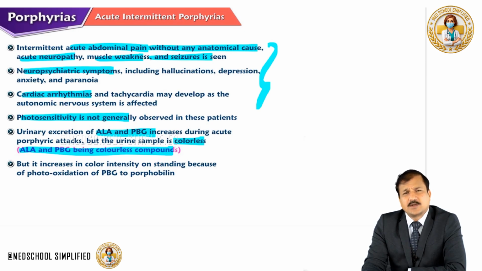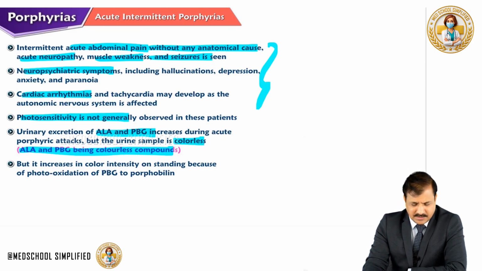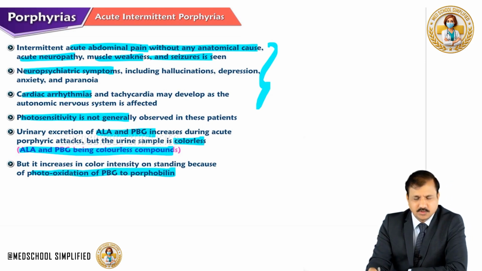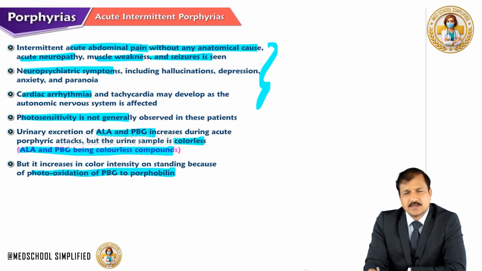Whereas in acute intermittent porphyria, ALA and PBG, although present in higher concentration in the urine, generally the urine color is not red here. But it increases in color and intensity upon standing because of photooxidation of PBG to porphobilin. So that is an autooxidation process.